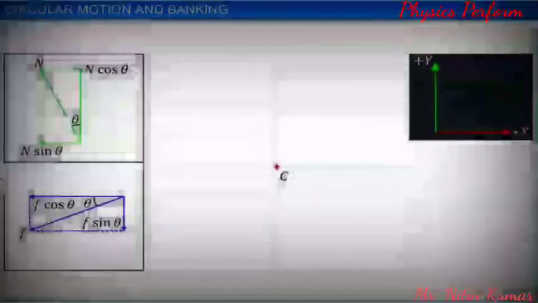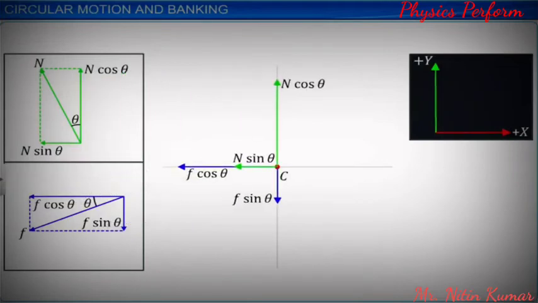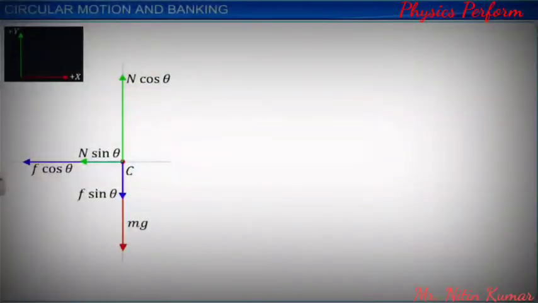We can represent all the components of all the forces at a point C, along with the weight mg as shown. As there is no motion of the car in the vertical direction, the net force acting along y direction is equal to 0, or N cos theta minus mg minus F sin theta is equal to 0.